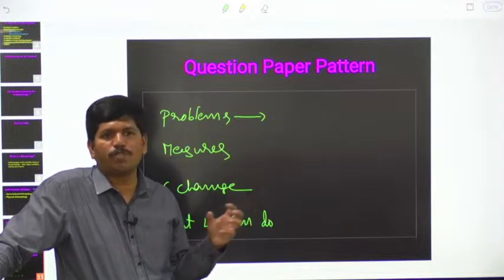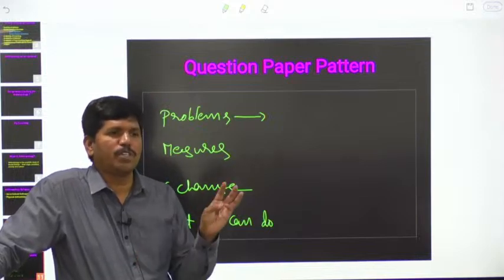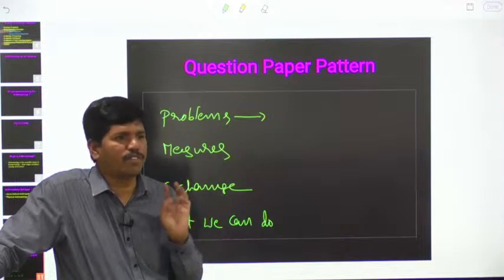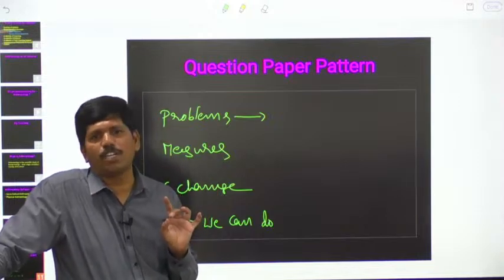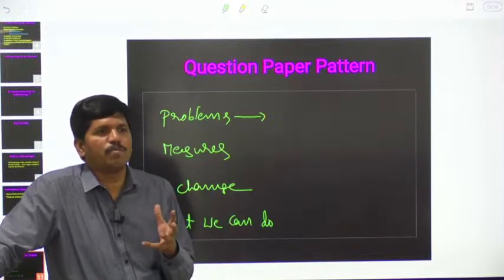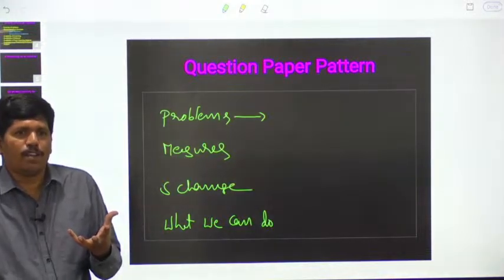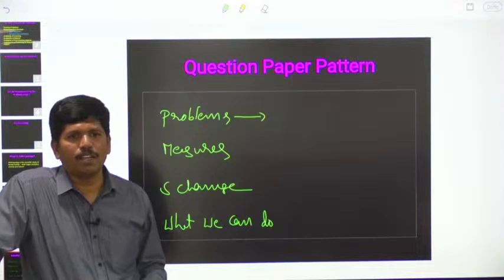We have different types of questions. 10 marks questions will be there, 20 marks questions will be there. For 10 marks questions, you have to write answer in 100 to 150 words. For 15 marks, you have to write answer in 200 words. For 20 marks, you have to write answer in 250 to 300 words. Sometimes you will have more content, and your answer may cross those 300 words. Time will be killed. You may not channelize entire content also.